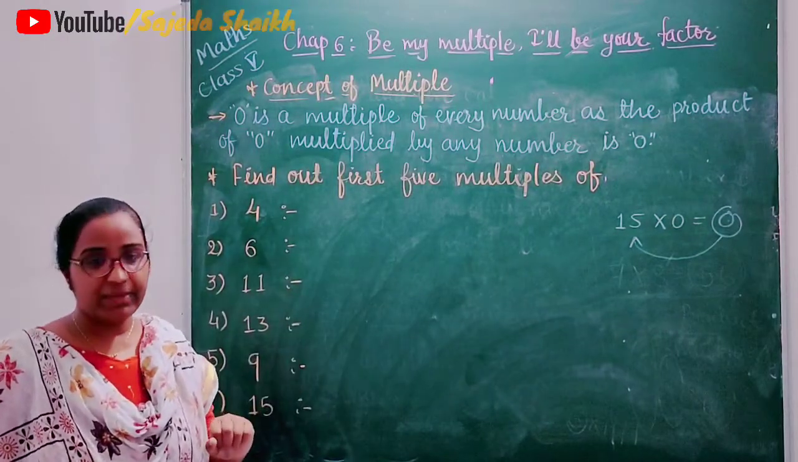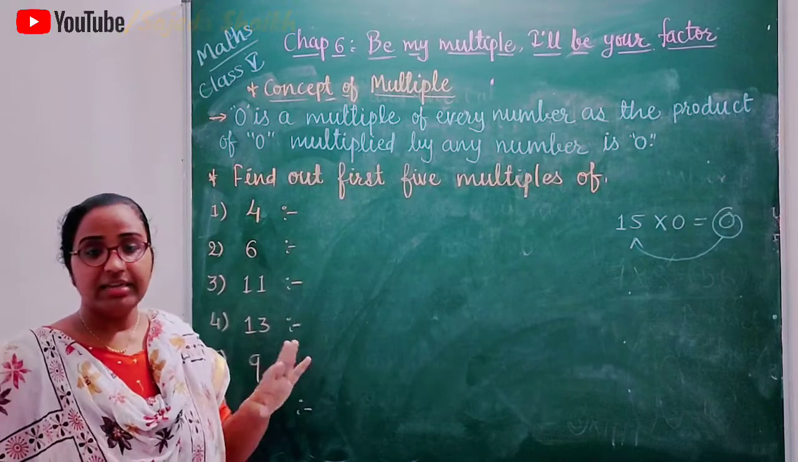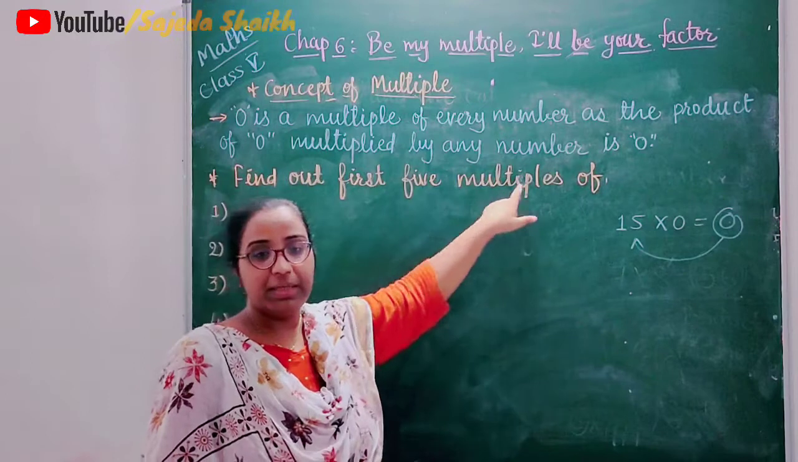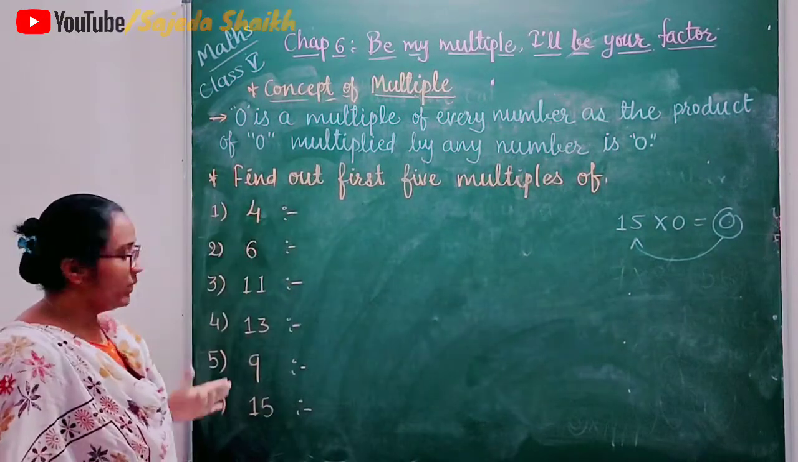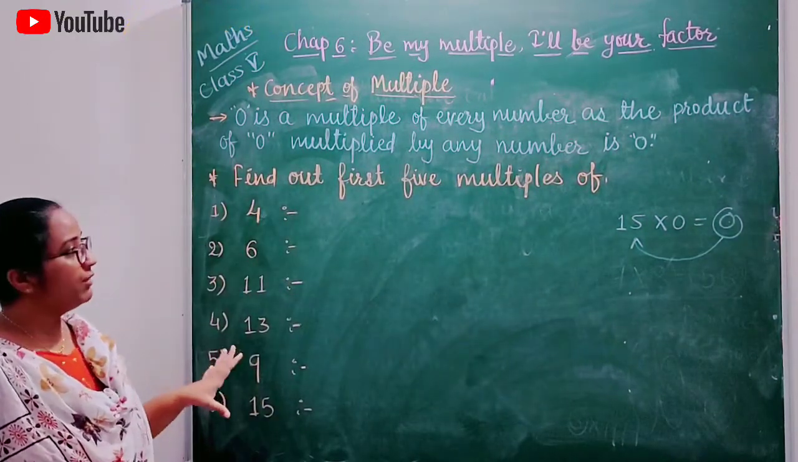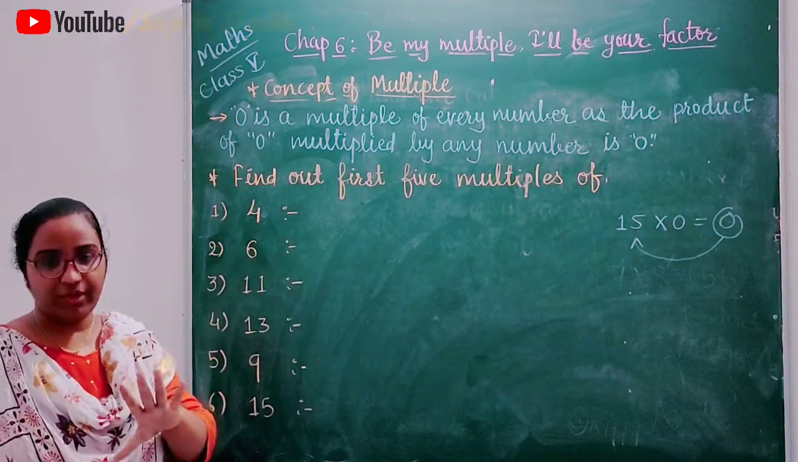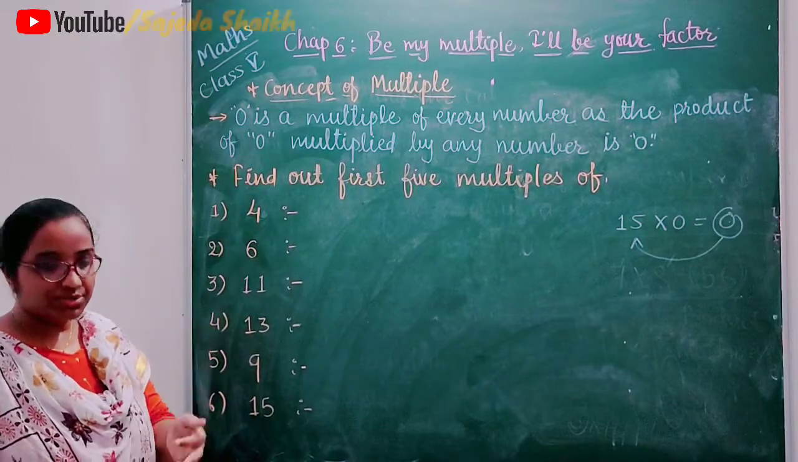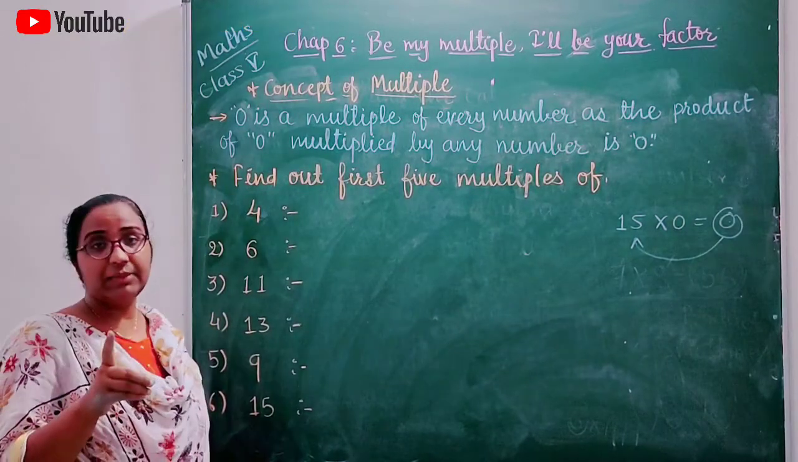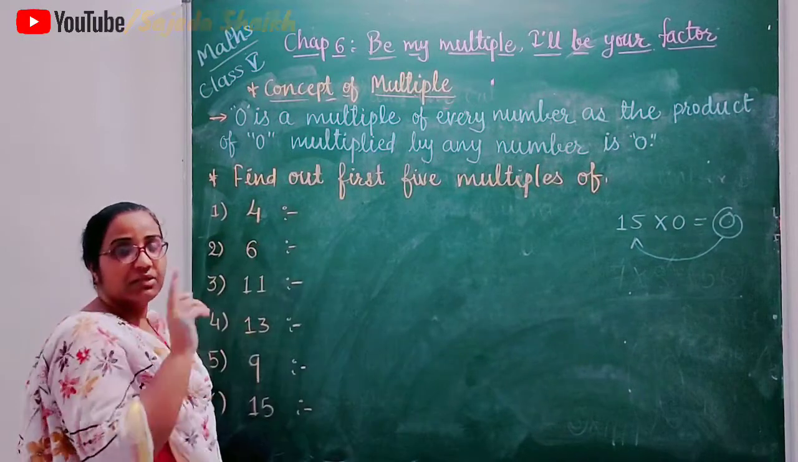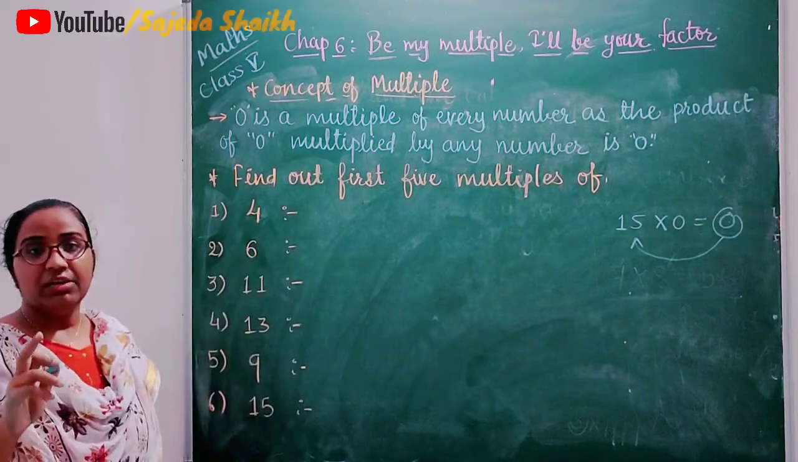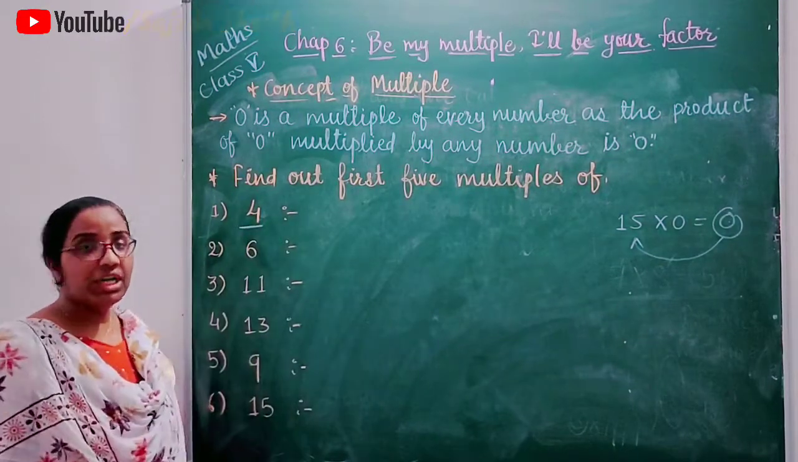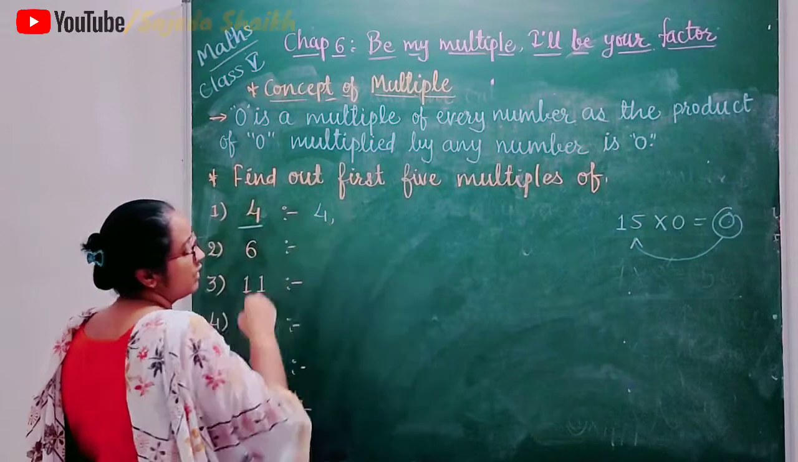Now let's have some examples, then we will be able to understand properly. The first is find out the first 5 multiples of the given numbers. So here we have to write down multiples and they are the first 5. Means you have to recite the table till 5. So we will write here the first multiple will be the number itself. Here we have to find out multiples of 4. So the first multiple is 4.